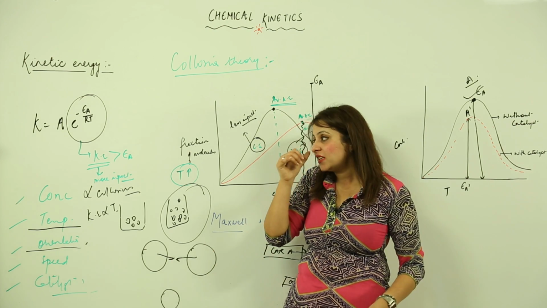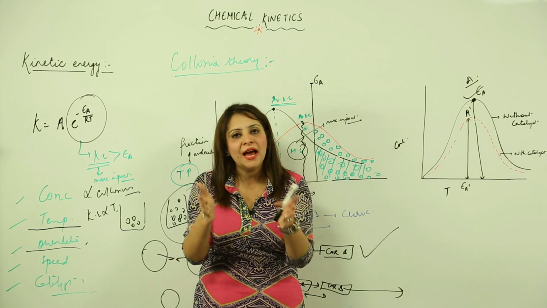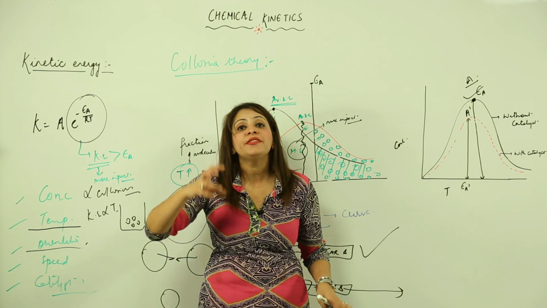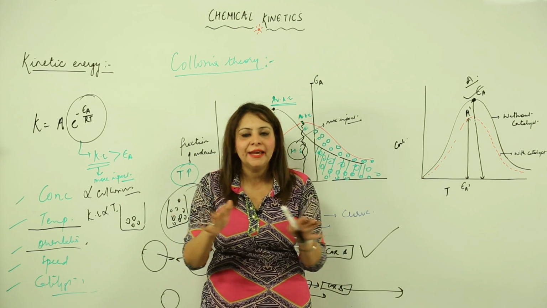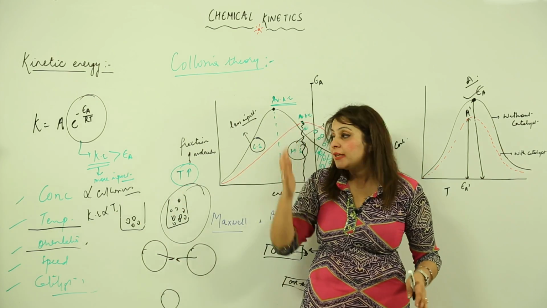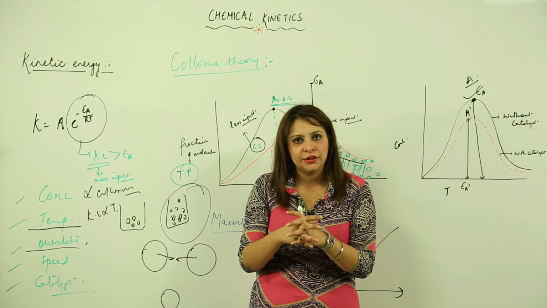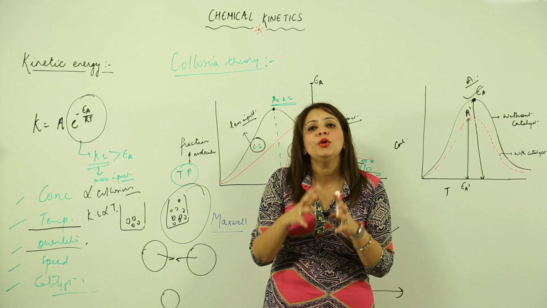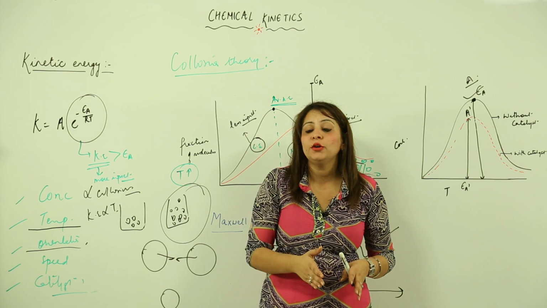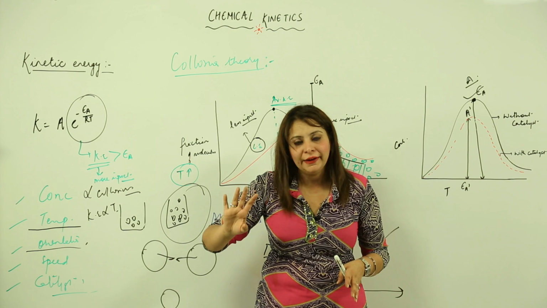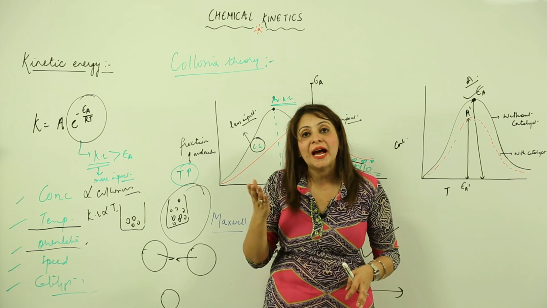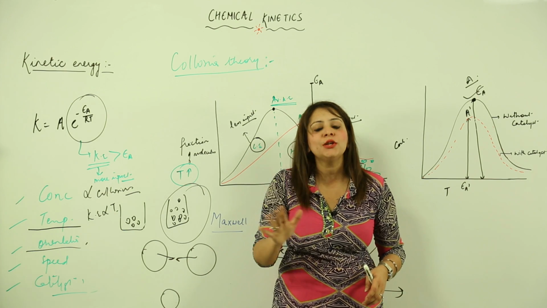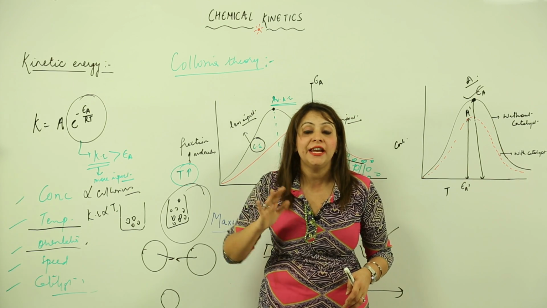And moreover, if we have a chemical reaction in which no catalyst is present, then out of 10 collisions, again I am explaining, listen to me carefully. Suppose we have molecules colliding with each other, right? Suppose 10 collisions occur, and out of those 10 collisions, only 2 are successful, right? But when I use a catalyst, what is going to happen? Out of 10 collisions, 8 collisions, would you believe that 8 collisions are going